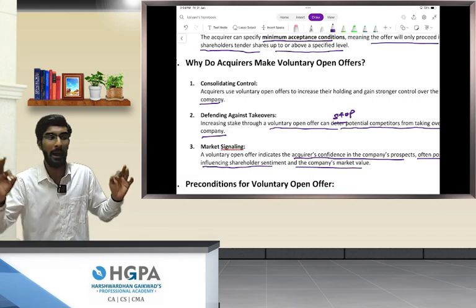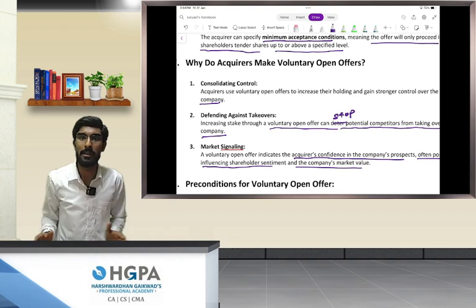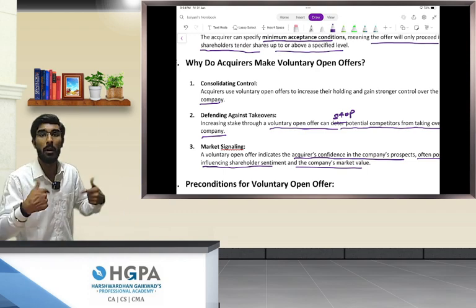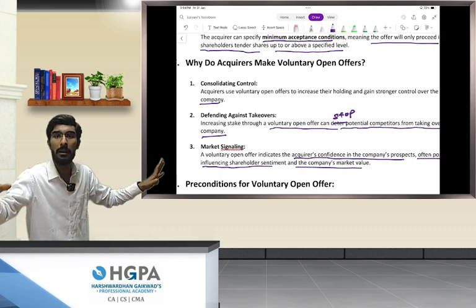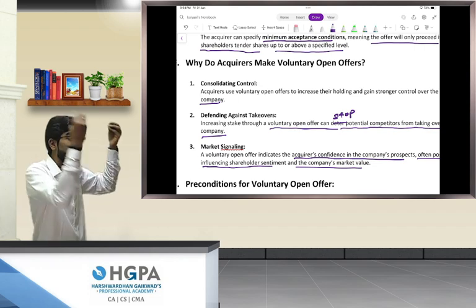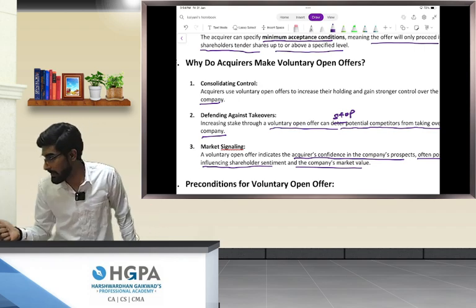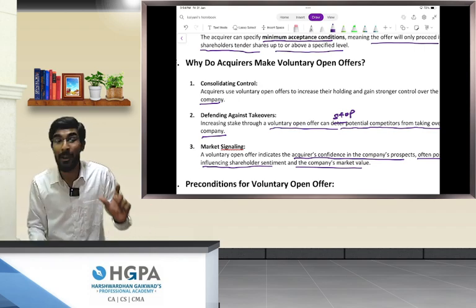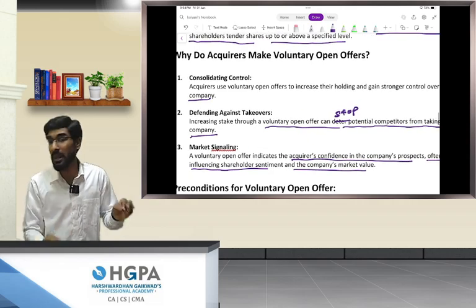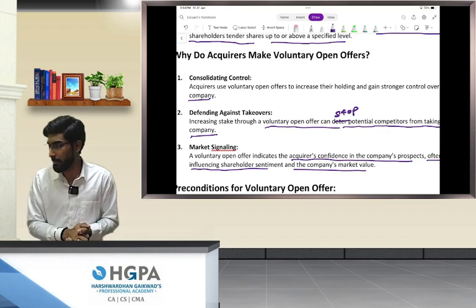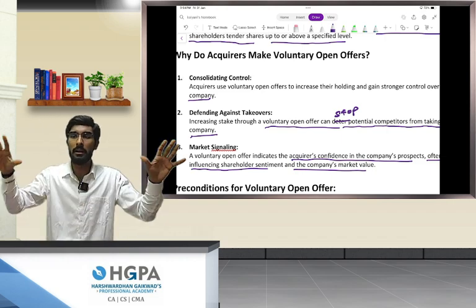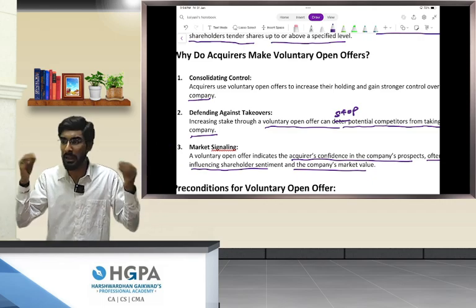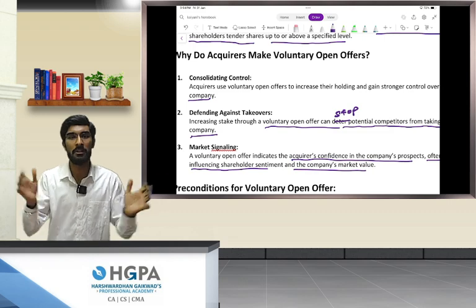This is not my goal. My goal is, as soon as I acquire 30% stake, immediately I will make a voluntary open offer to acquire another 20% stake openly, publicly, that I believe in Reliance Industries, which says a voluntary open offer indicates the acquirer's confidence in the company's prospects. A voluntary open offer is something that is done very openly. It signals confidence. Anything that is done openly signals confidence.